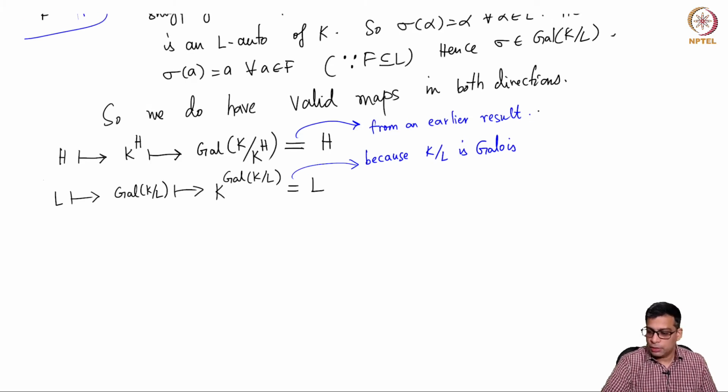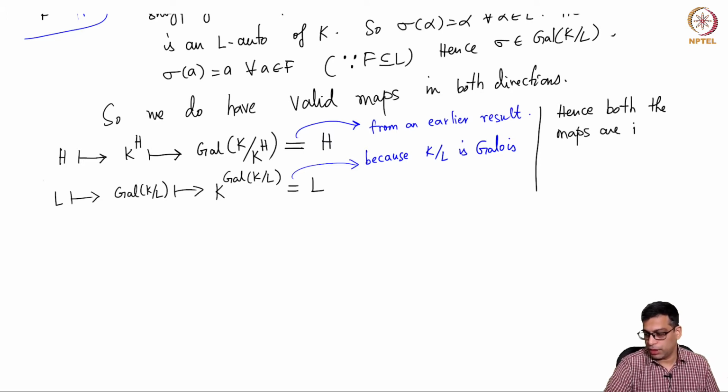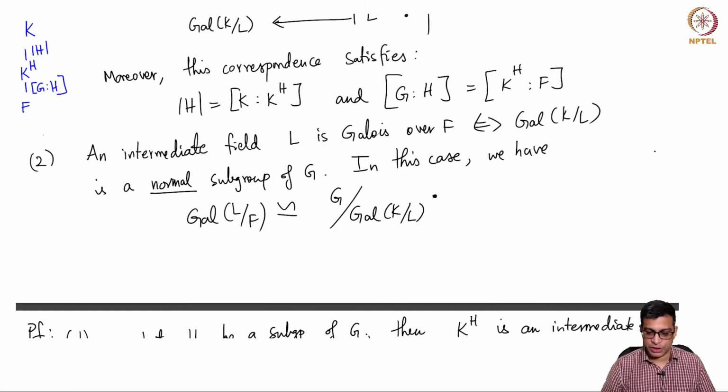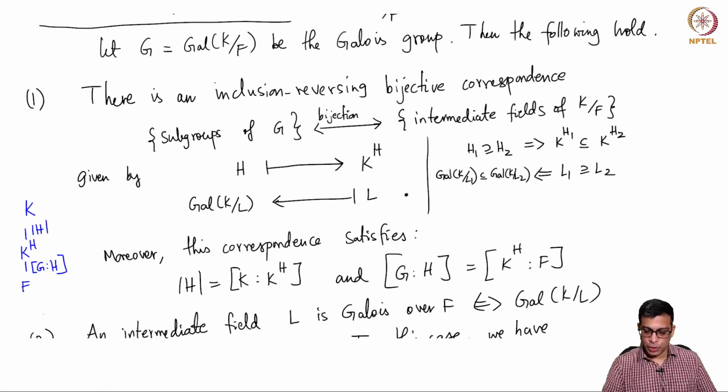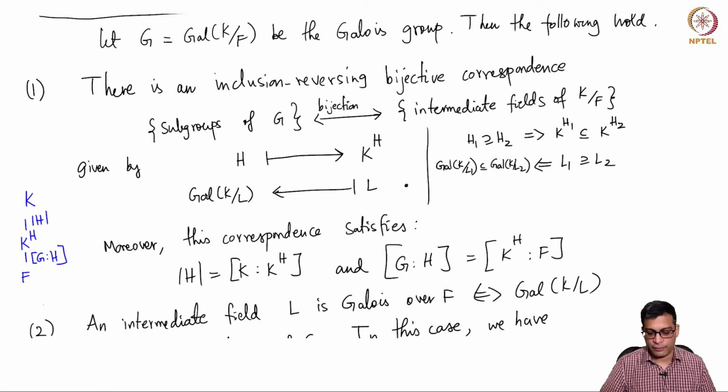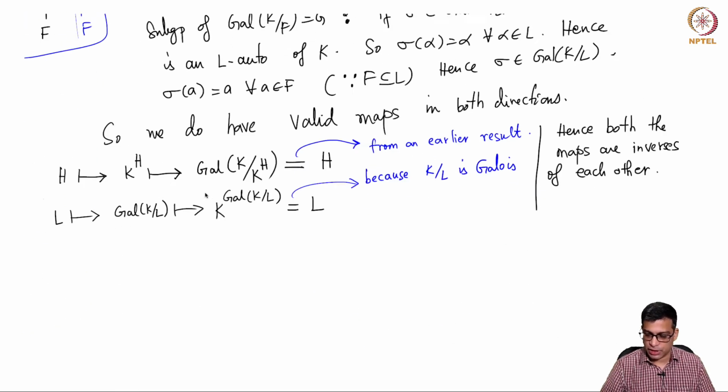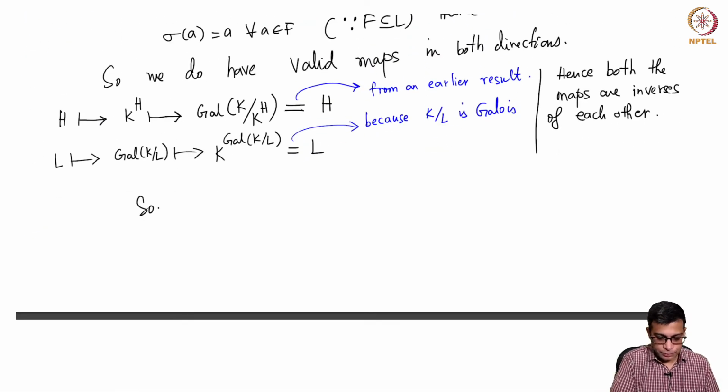That means both the maps are inverses of each other. H going to K power H and then L going to Galois K over L are inverses of each other. Hence, there is a bijection.